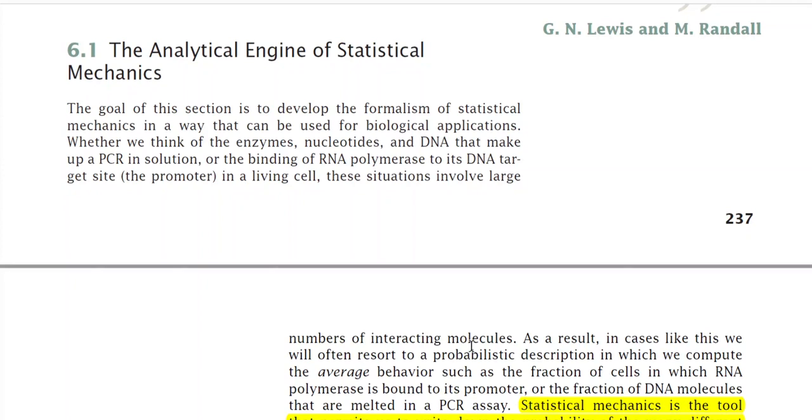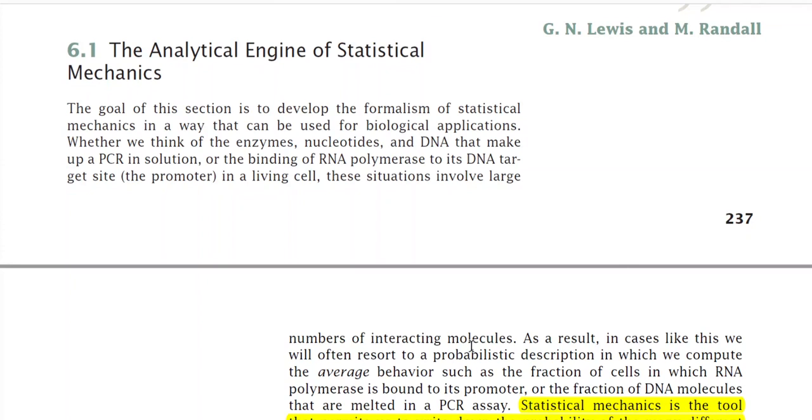In that lecture we learned that RNA polymerase is attached to a particular site of the DNA. So this is one of the processes of transcription and translation.